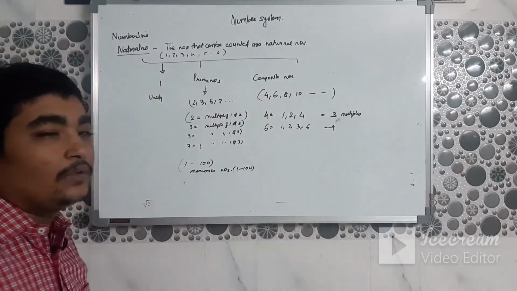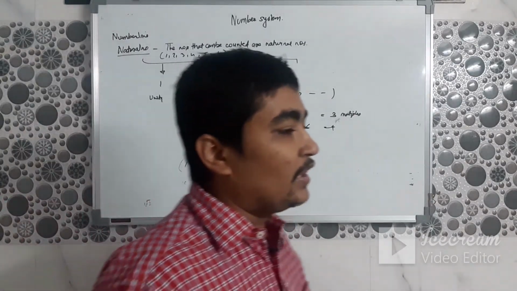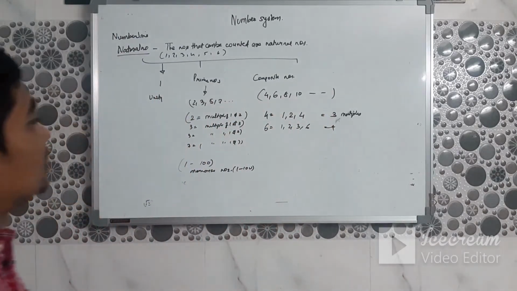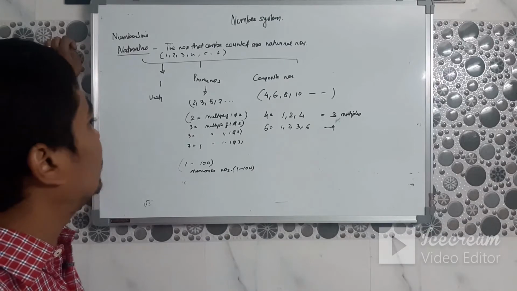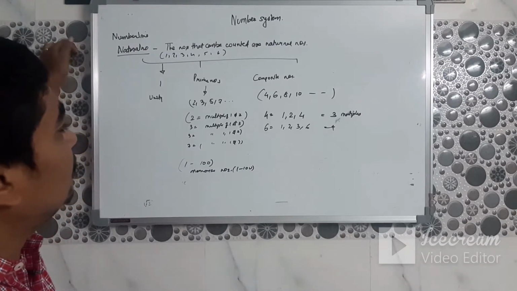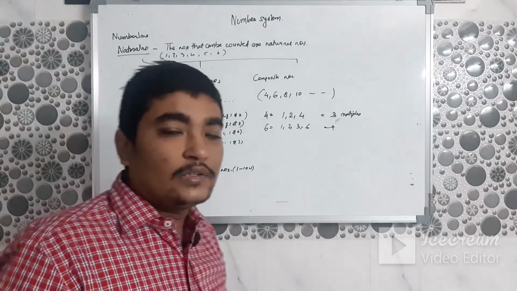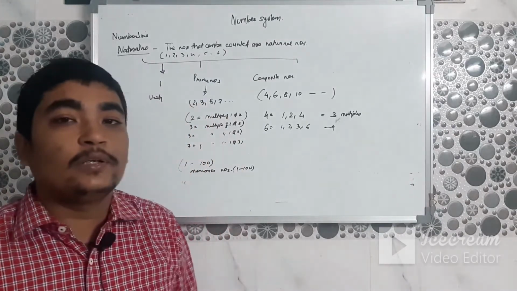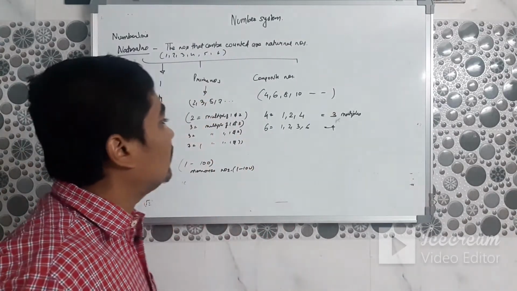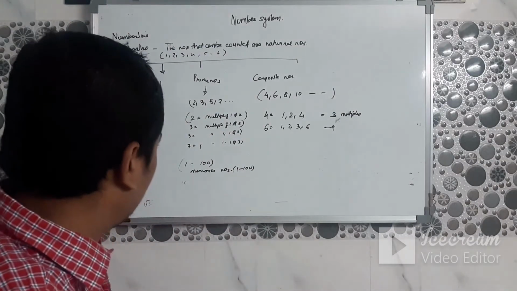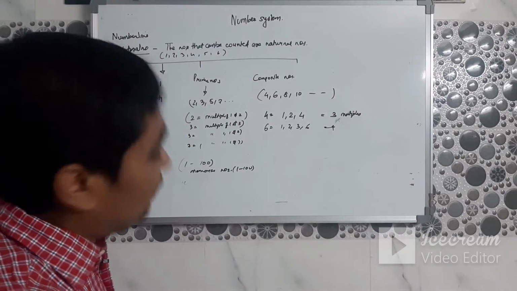You don't need to calculate every time whether a number is prime. There are very few numbers. I think 20 numbers are there from 1 to 100 which are prime numbers. Also, in a later topic we will understand how we know whether a number is prime or not. There are a few shortcut tricks which we will understand as we go ahead.